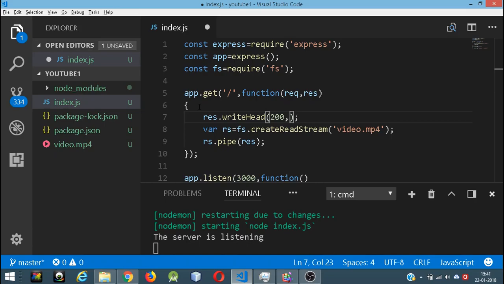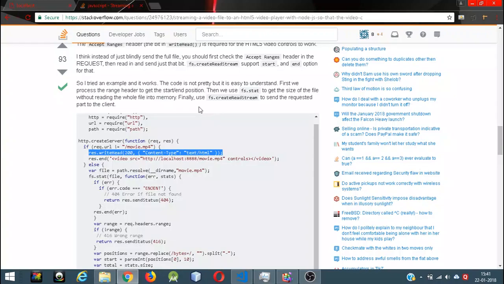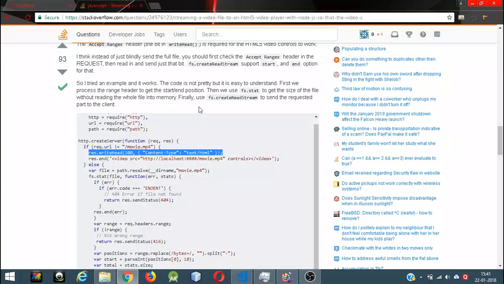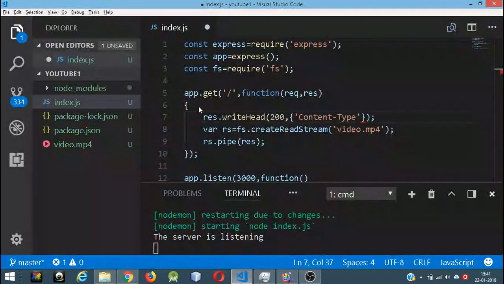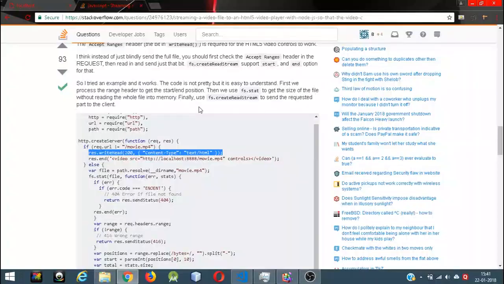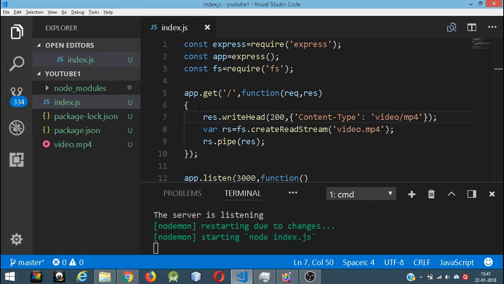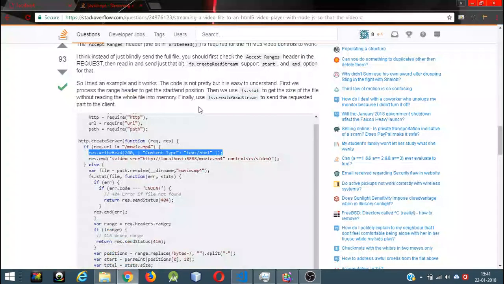I'm going to explain all of this, don't worry. Then the format is content type and then the content. Content type, it's very important that you put in the correct spelling, otherwise it is not going to work. Content type and then the content, that is video slash mp4. This is the content type for videos.